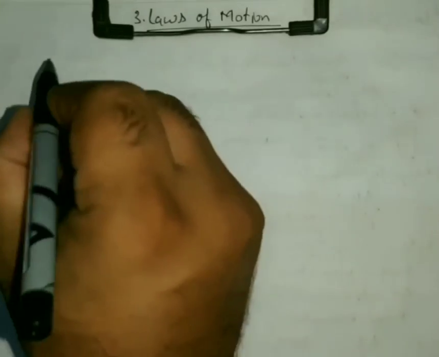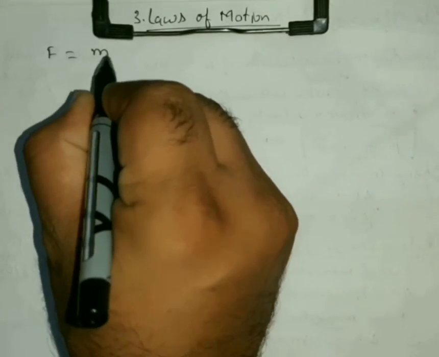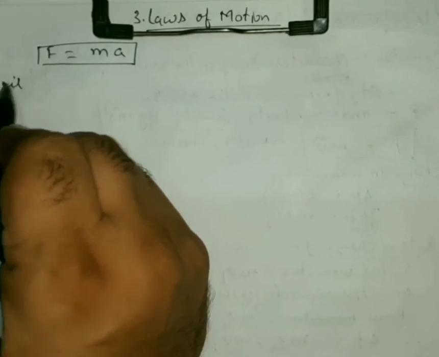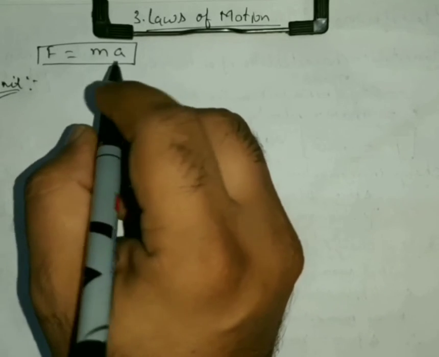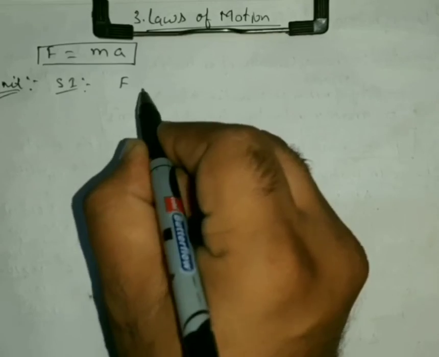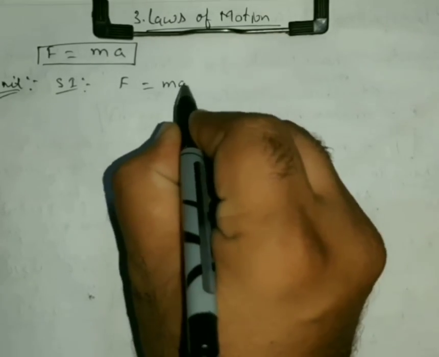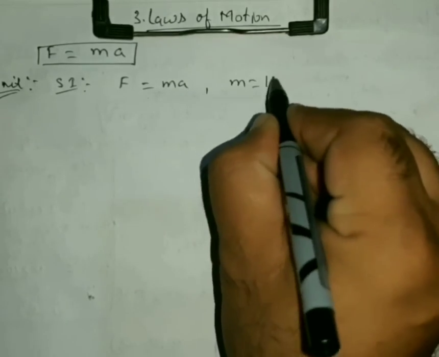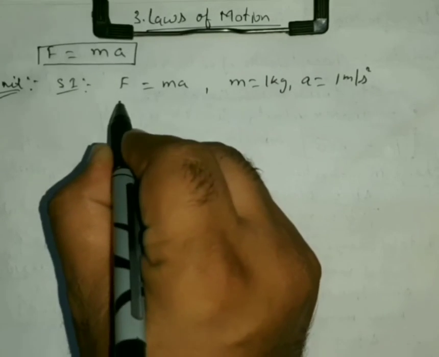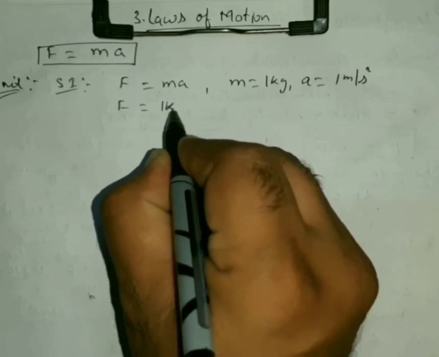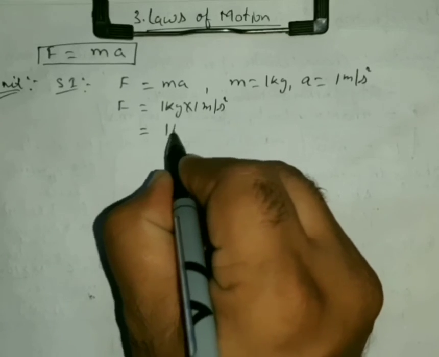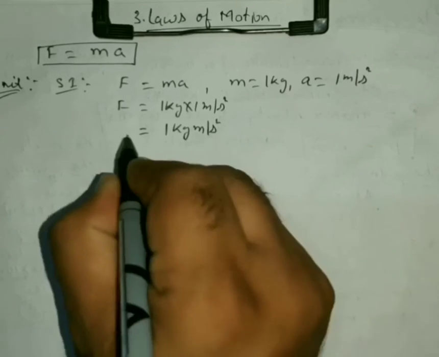Now we have seen that force is equal to the product of mass and acceleration. Now we have to talk about the unit. If I am talking about the SI unit, then force is equal to ma, and in SI, if mass is equal to 1 kg and acceleration is equal to 1 meter per second square, then force produced will be equal to 1 kg multiplied by 1 meter per second square, which is 1 kg meter per second square.